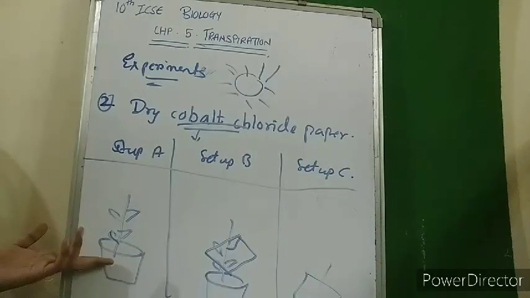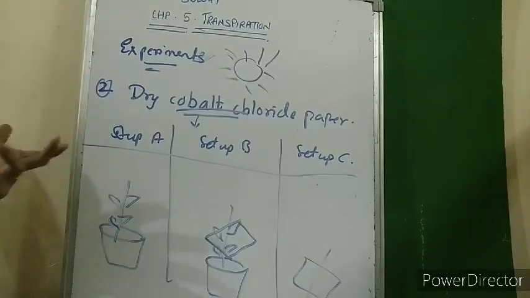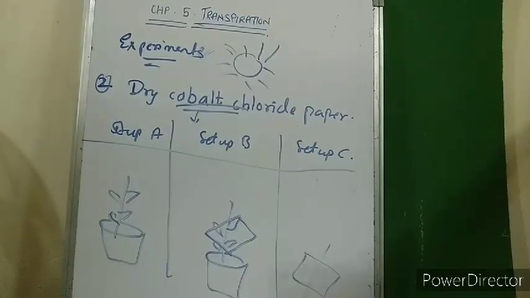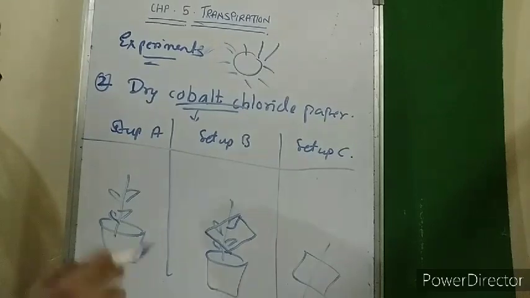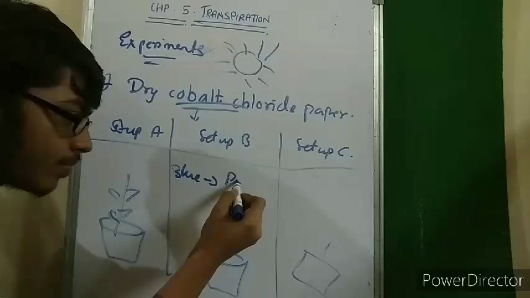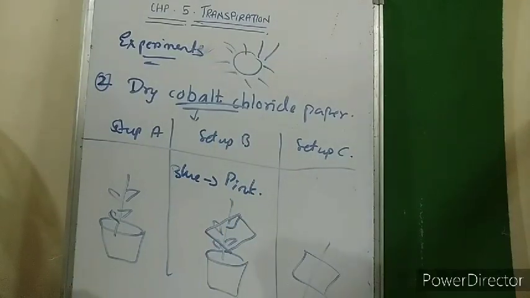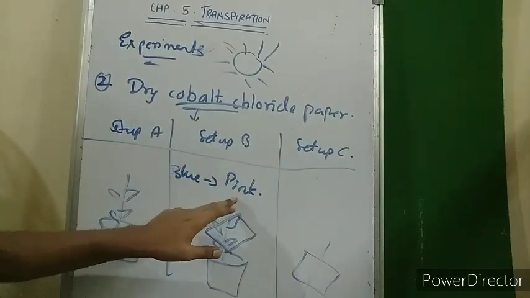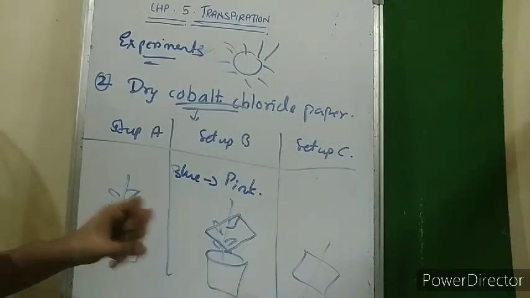In the first plant, they could not see any difference because the plant was simply kept. But in setup B, the dry cobalt chloride paper, which was blue earlier, had turned pink. They knew that cobalt chloride paper turns pink only when it comes in contact with moisture, so this showed that moisture had been released from the plant.